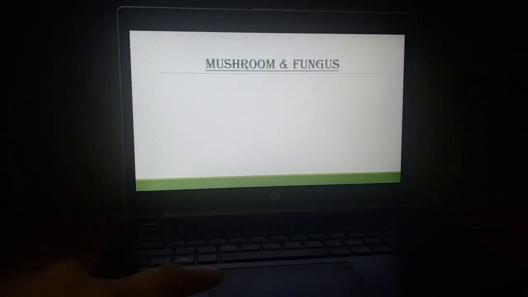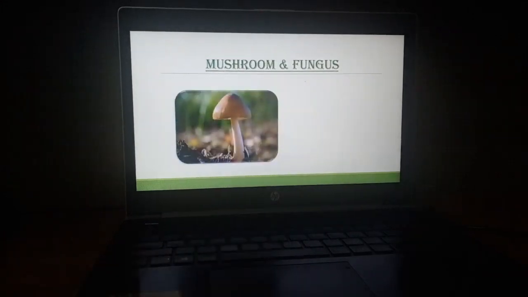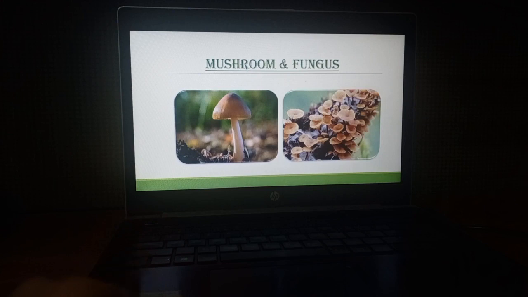Then to some more unusual plants, that is mushroom, that is our food also, and fungus. Fungus you can easily observe during the rainy season.